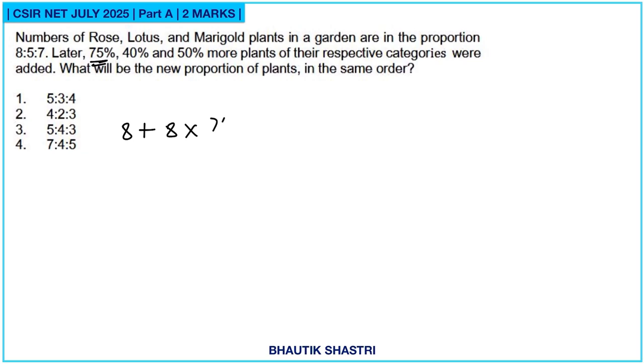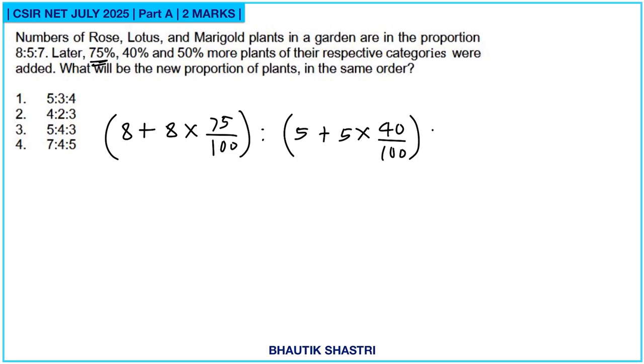So 8 into 75 by 100 is 6. Next is 5 plus 40% of 5, which is 2, is to 7 plus 7, it's 50%.